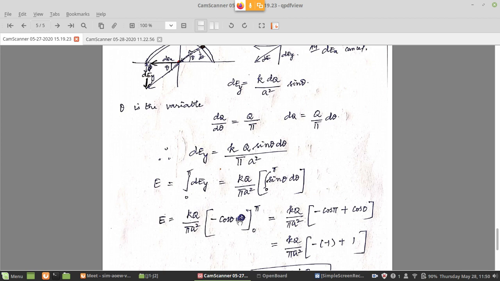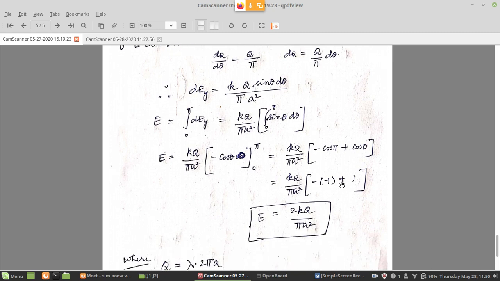If you do the sin theta integration, you will get minus cos theta. If you apply the limits, the upper limit is pi, so minus cos pi, which is minus of minus 1, minus cos 0, that is plus, so plus cos 0. So minus of minus 1 is 1, plus cos 0 is 1, so 1 plus 1 is 2. So basically our result is the electric field E is equal to 2kq divided by pi a squared, where a is the radius of the semicircular ring.